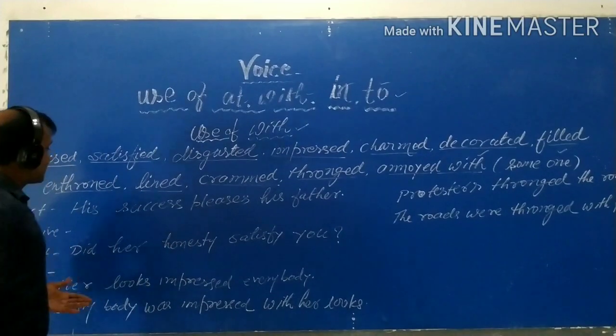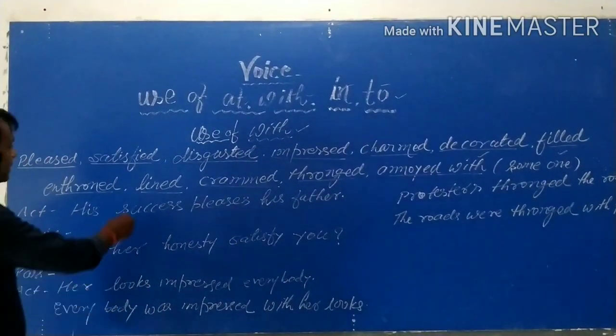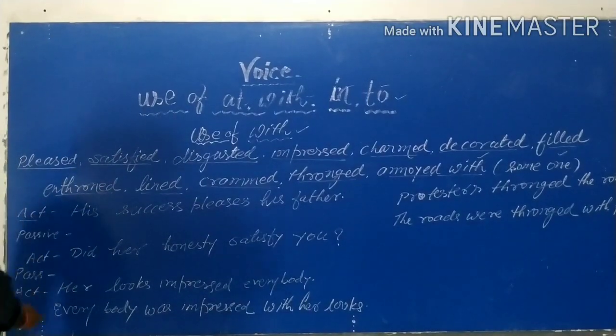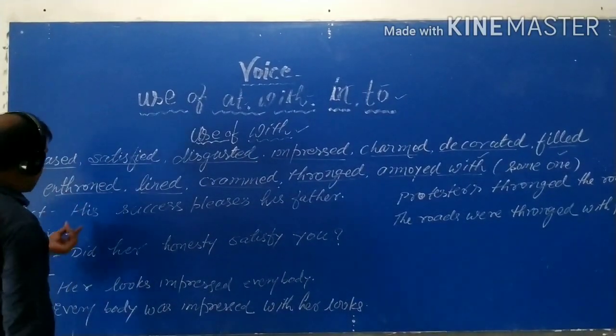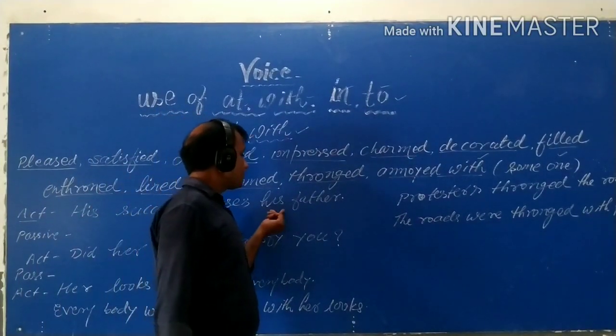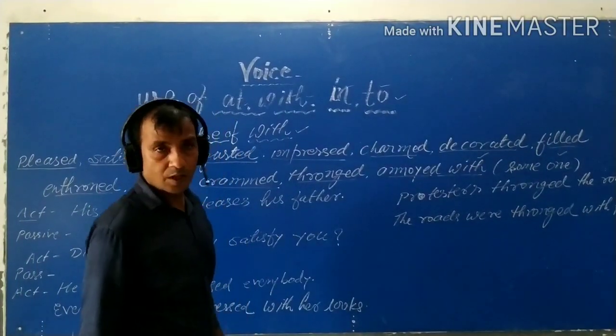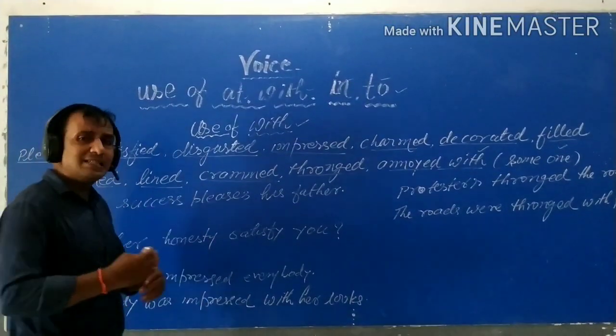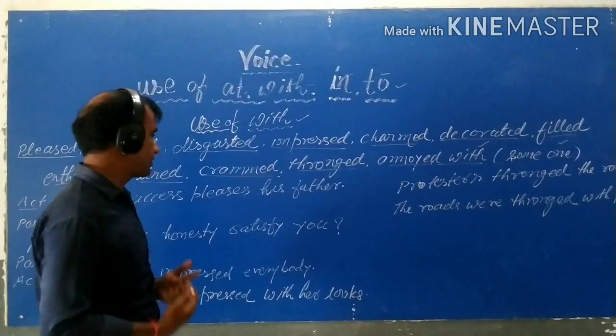So let's try to understand with these words with some examples. Active. If the active is given that his success pleases his father, उसकी सफलता उसके फादर को बहुत ही प्लीज करती है, खुश करती है.